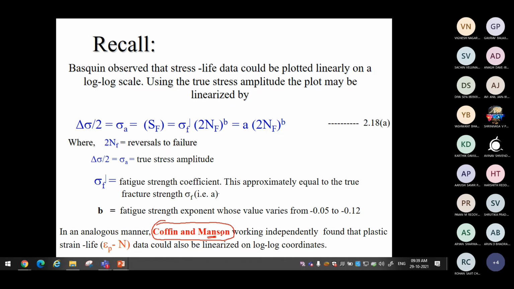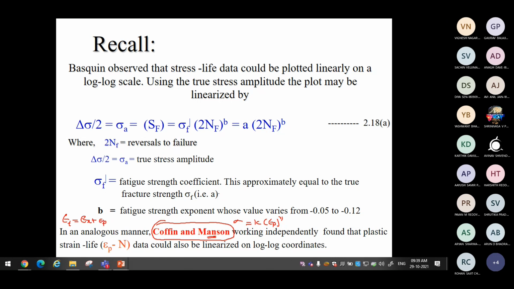We have seen Manson's double linear damage rule. We talked about Manson in the previous discussion also, who gave us the relationship sigma is equal to K into plastic strain to the power n. This is the relationship for the plastic strain part in the total strain, the Ramberg-Osgood equation, where we have elastic plus plastic strain.